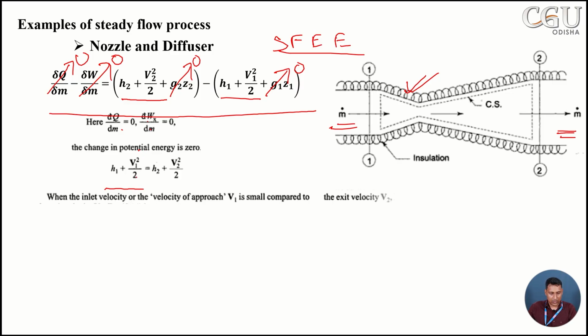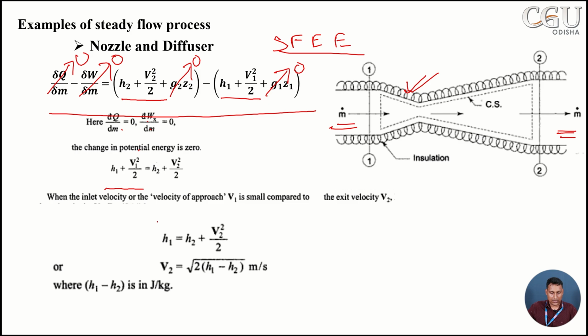If the inlet velocity v1 is very small, then the expression becomes h1 is equal to h2 plus v2 square by 2, or v2 is equal to root over of 2 times (h1 minus h2). So velocity at the exit can be calculated using this formula. This steady flow energy equation can be used to calculate the velocity. If the inlet velocity to a nozzle is known, then we can find out the velocity at the exit of the nozzle.